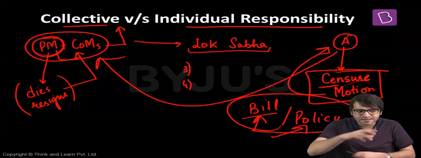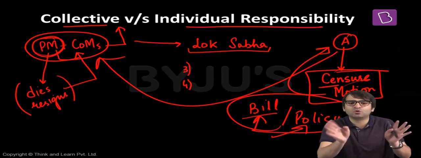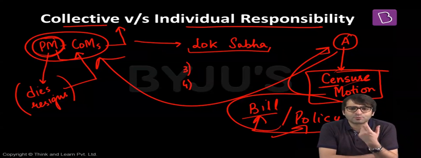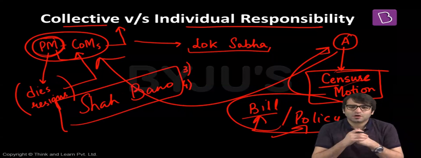That means collective responsibility means that if an individual minister is not in a position to defend a particular policy or a particular bill outside the parliament and inside the parliament, then you have no other option but to resign from the Council of Ministers. I'll give you one more example. Arif Muhammad Khan was a minister in the cabinet of Rajiv Gandhi. There was a verdict of the Supreme Court, a very famous case called the Shah Bano case. What was the Shah Bano case all about?